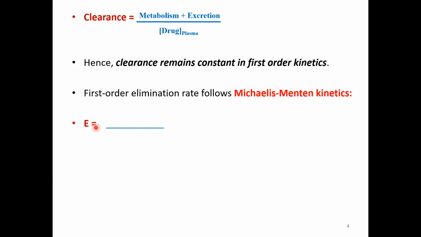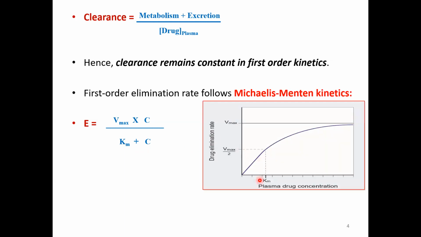Therefore, the first order elimination rate follows Michaelis-Menten kinetics, which can be expressed as: elimination rate is equal to Vmax multiplied by the plasma concentration of the drug, divided by Km plus the plasma concentration of the drug. Let us understand what Vmax and the Michaelis-Menten constant, also known as the Km value, are from this picture.